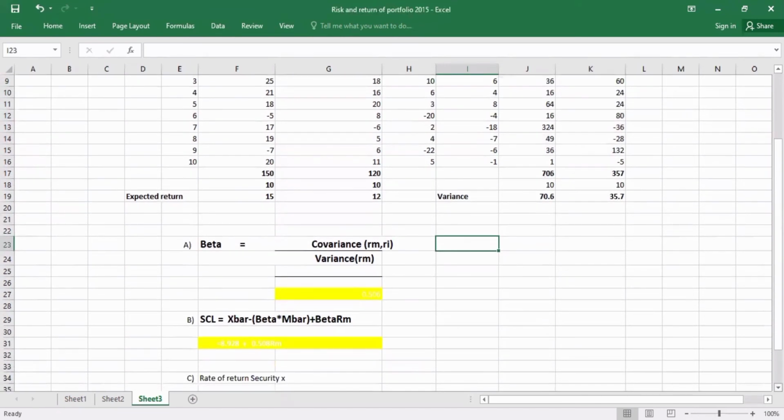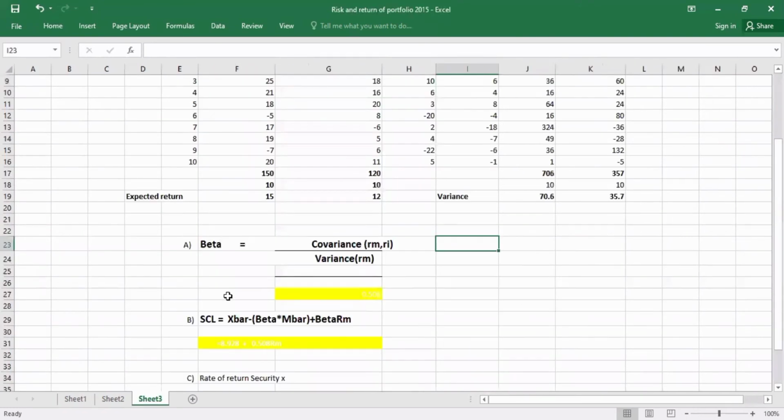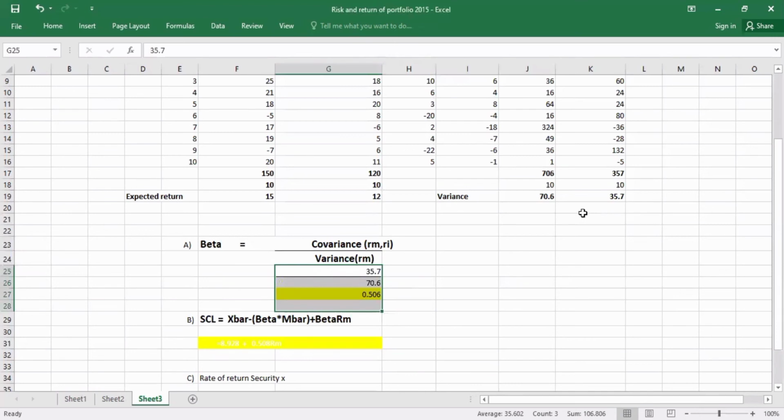So let's move to question 1. They asked what is the beta of security X. We can find beta using this formula: beta equals covariance divided by variance. We found the covariance value as 35.7 in the table.